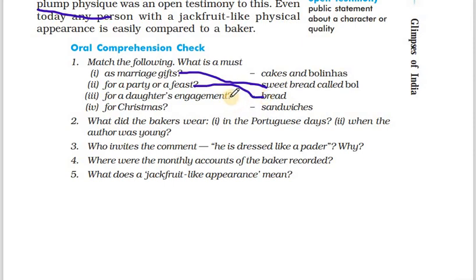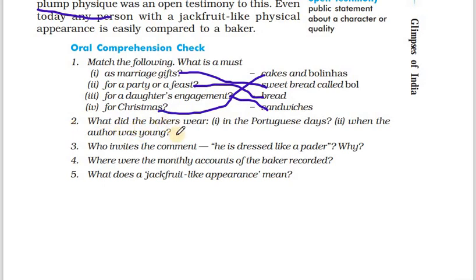For the daughter's engagement, it was always sandwiches, which the mother has to make for the daughter's engagement. For Christmas, it was cakes and bolinas. Bolinas are like cookies or biscuits made of suji and coconut.